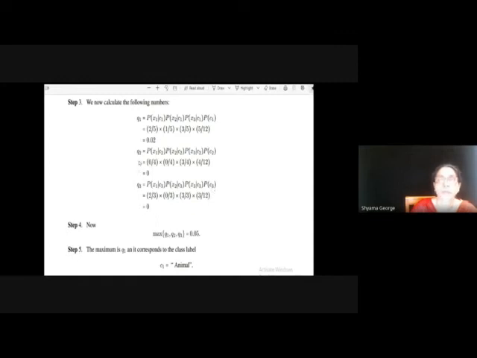So after computing Q1, Q2, Q3, we can find out the maximum of Q1, Q2, Q3, which is equal to 0.05. So which is the maximum value? Q1. So this Q1 is the maximum value and it corresponds to the class label C1, which is animal. So we assign the class label animal to the test instance slow, rarely, no.